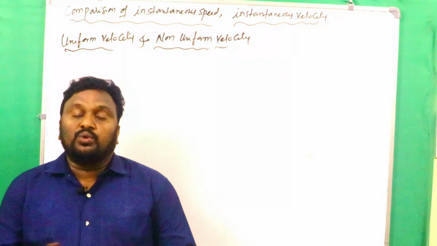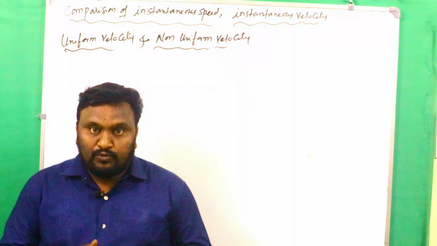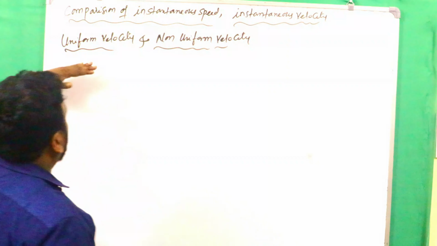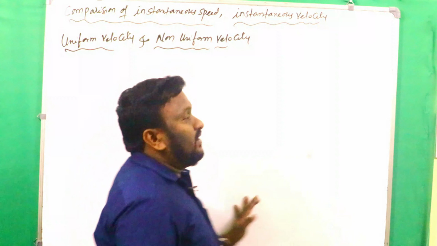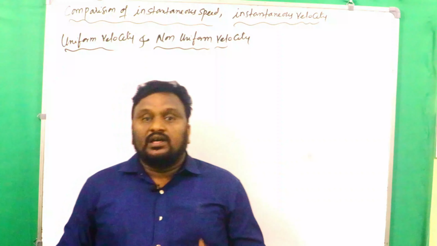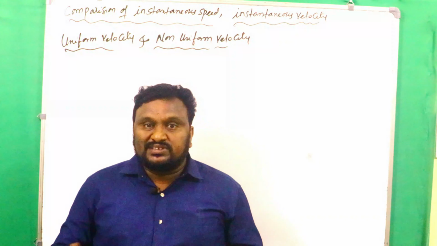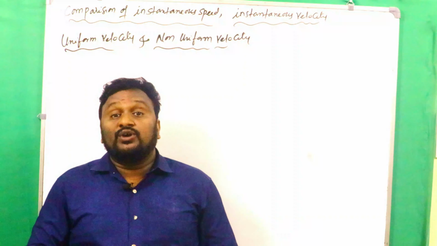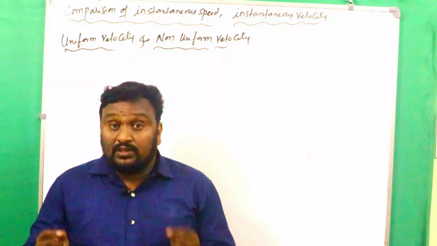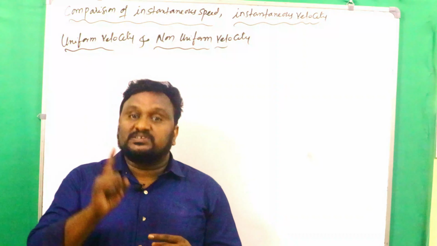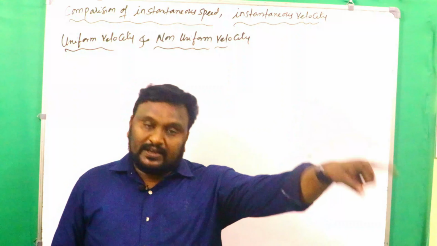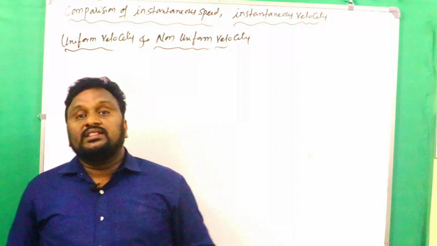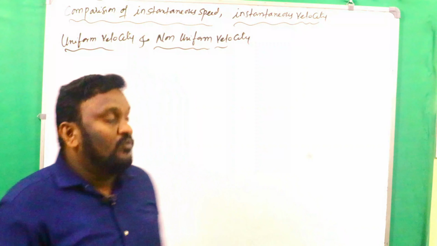Next thing you have to know is when the velocity is uniform and when the velocity is non-uniform. Simply, what is meant by uniform velocity and what is meant by non-uniform velocity? If the body covers equal displacements in equal intervals of time in the same direction, then the body is said to be in uniform velocity. Only then is the body said to be in uniform velocity.